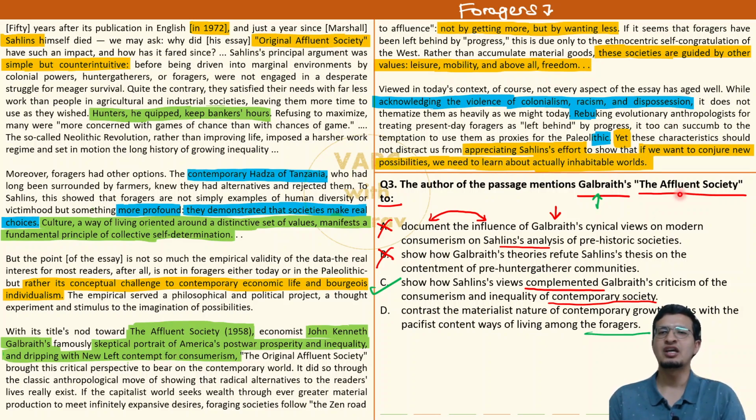What we simply know is Galbraith was criticizing post-war American economic system. That's it. Okay? So option D also gets kicked out very clearly and C is the answer. Okay? So I hope that you understood the explanation. Let's go on to the next question.